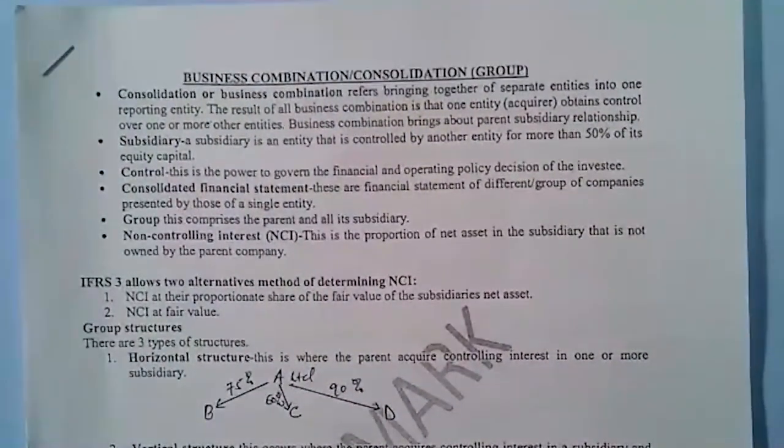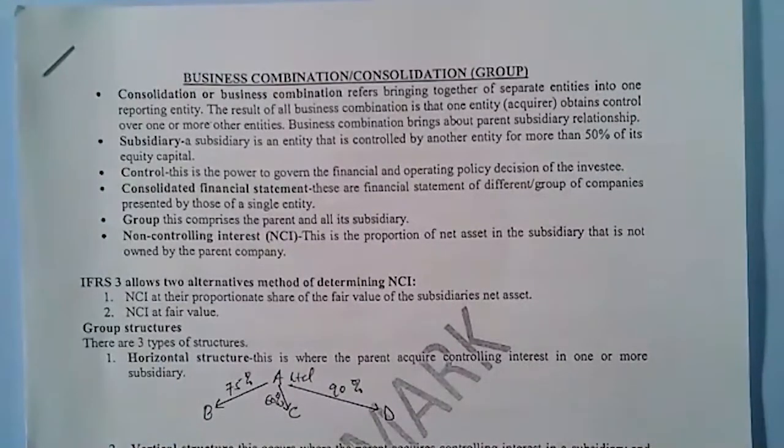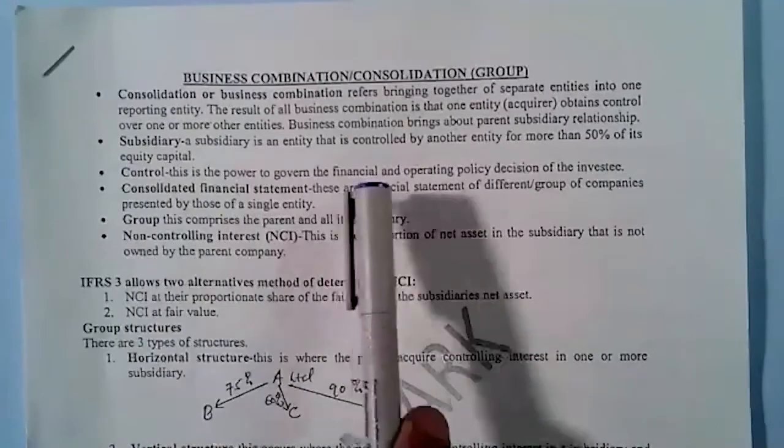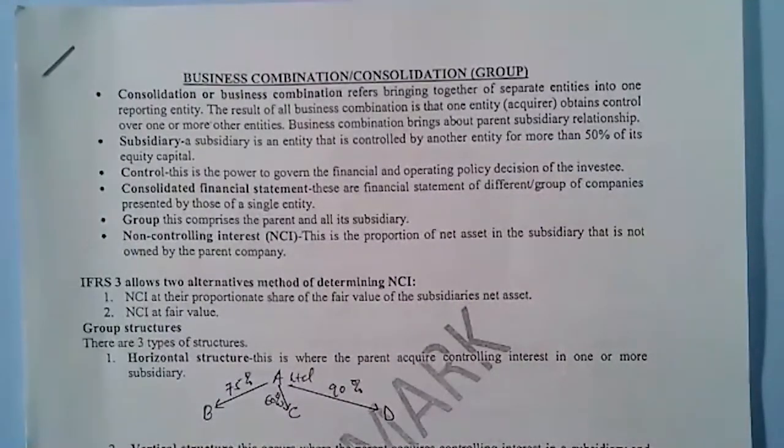So consolidation of the business combination refers to bringing together of separate entities into one reporting entity. This is the result of a business combination into one entity, where the acquirer obtains control over one or more other entities. If you control more than one company, that's what we call a subsidiary. Then business combination brings about a parent-subsidiary relationship. So in group, we'll be looking at the parent and the subsidiary.